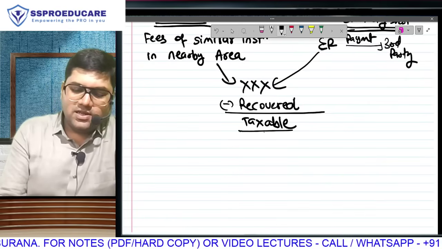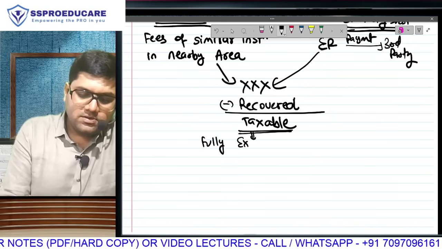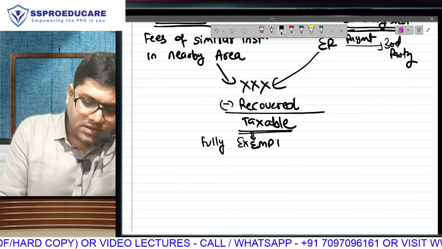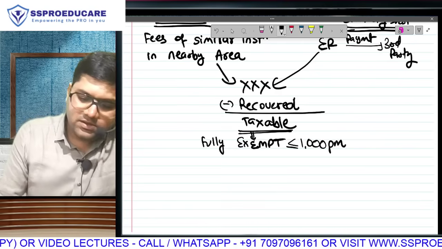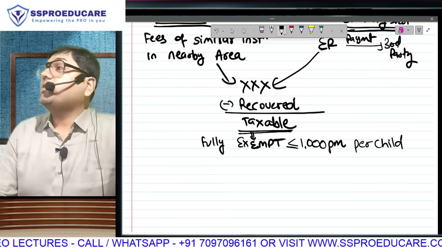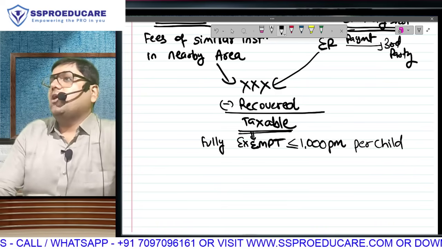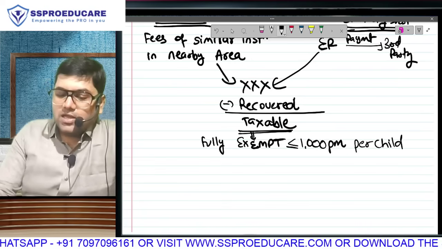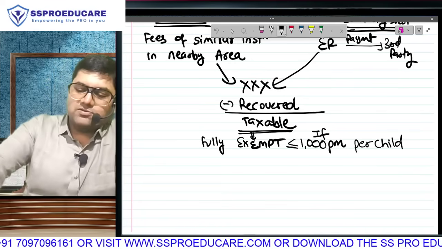Last twist. If this taxable value is up to rupees 1,000 per month per child, and Kalp, congratulations, they haven't surprisingly specified anything beyond this. That means Kalp, how many children can you have? And you can take exemption of all. If it is up to 1,000 per month per child, so it will be fully exempt. Fully exempt if it is up to 1,000 rupees per month per child.